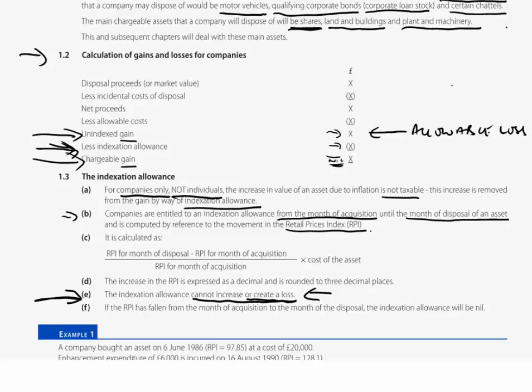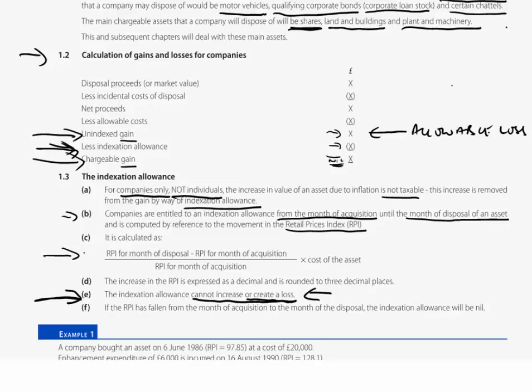In our little chat of 5 or 10 minutes ago, we said that from when we bought an asset to when we sold an asset, if inflation had gone up by 20% and our original cost was £100,000, then the indexation allowance would be 20% of that 100,000, and that therefore would be £20,000. Now, rather more precisely, because the movement in the RPI may not be a nice simple round 20%, how do we calculate this so-called indexation factor? Well, look at the calculation that we've got here. This is what you now need to learn.